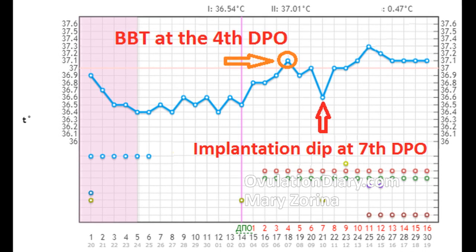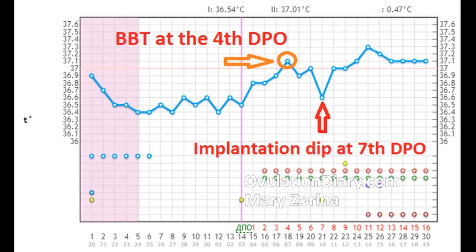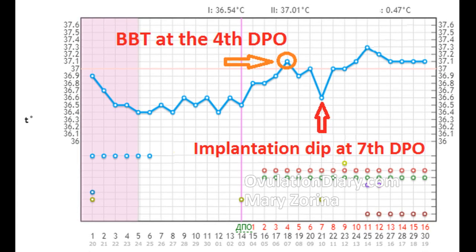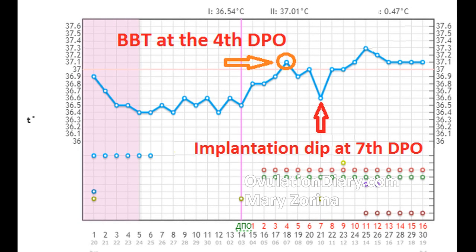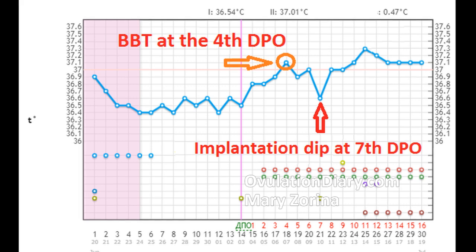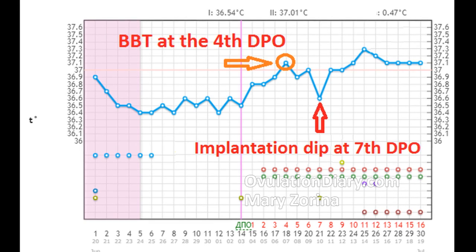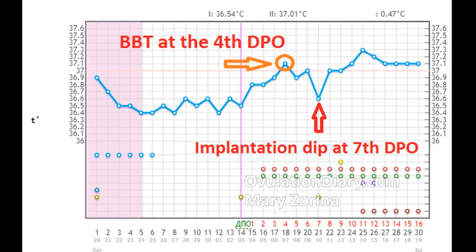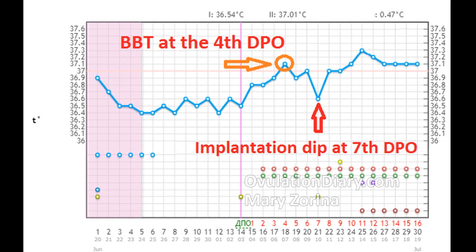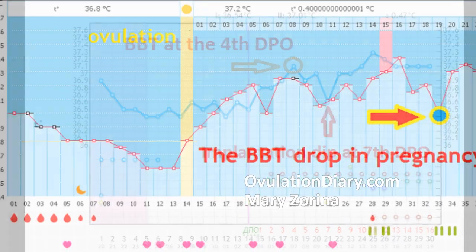Decrease in the basal body temperature during pregnancy: a reason to beware. Normally, before the 13th week of pregnancy, the main producer of progesterone, a hormone that supports pregnancy, is the yellow hormone-secreting body. This is until the placenta is formed. Indicators of BBT stay at the level of the second phase of the cycle, which indicates the normal level of hormones.